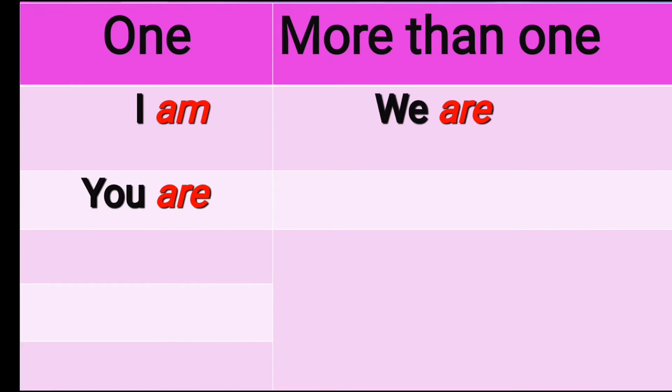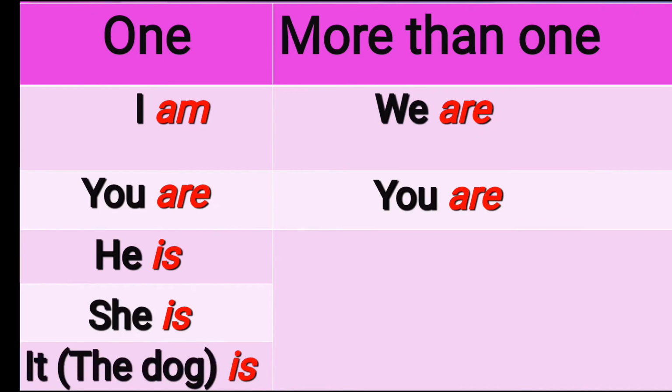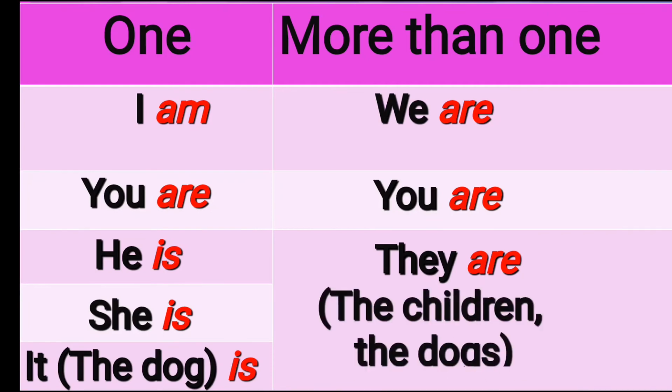So you are, when there's more than one also, it is you are. For one, we say he is, she is, or for an animal, we say it is. Okay, like a dog, it is. But if there are more than one, we use the word they are. Okay, for he is, she is, or it is, it changes to they are. Okay, like the children or the dogs, we can say they are.